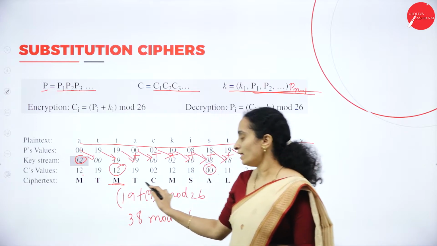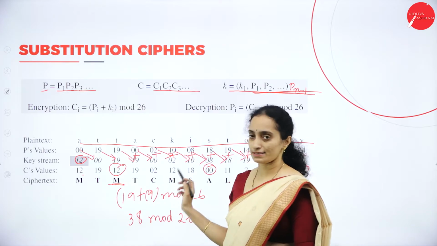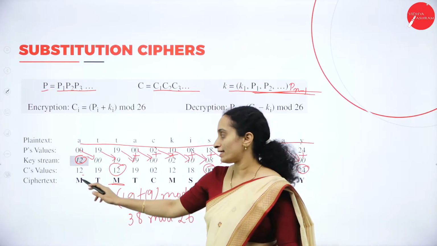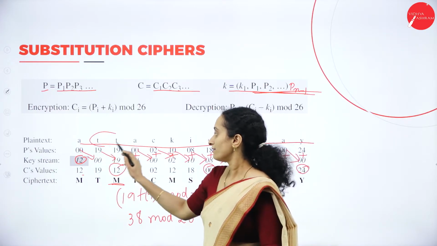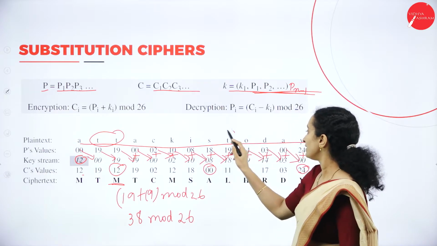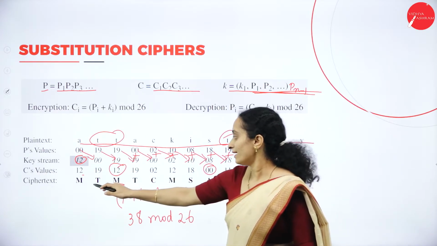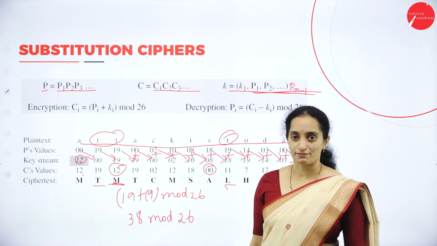If you look at the cryptanalysis, what the frequency attack or statistical attack will do is check for the frequency of repetition of the same character. But each character in the ciphertext is representing different characters. Even though we have T repeated 3 times, all the T characters have different characters in the ciphertext.